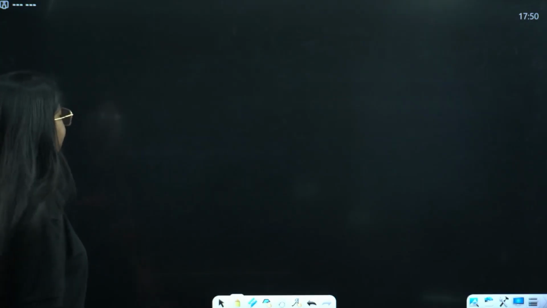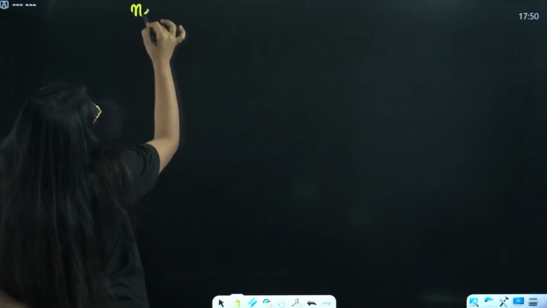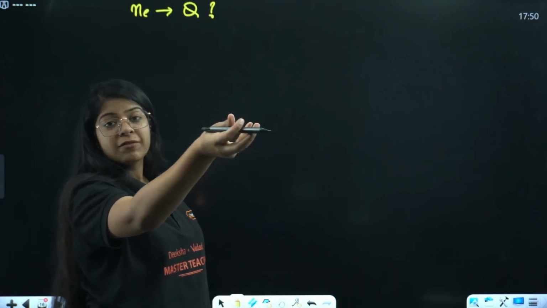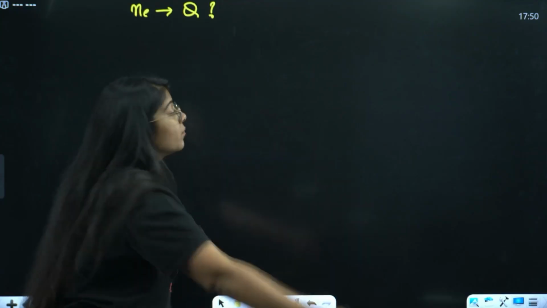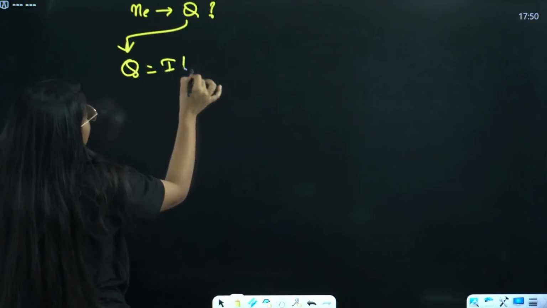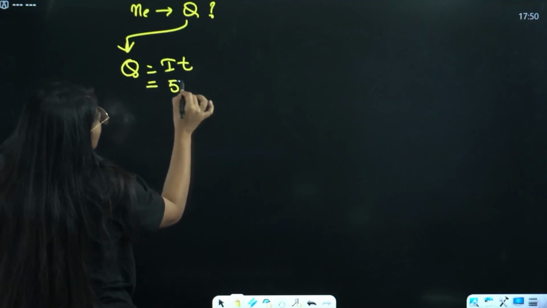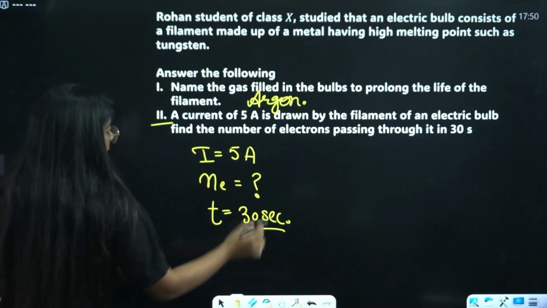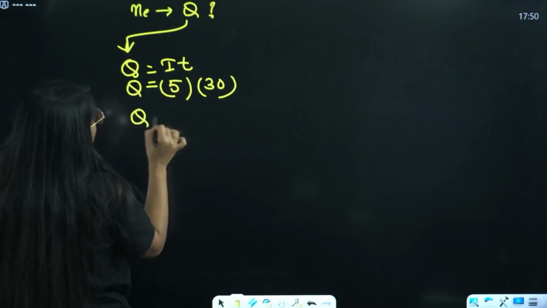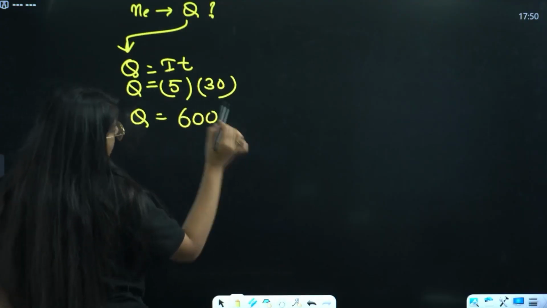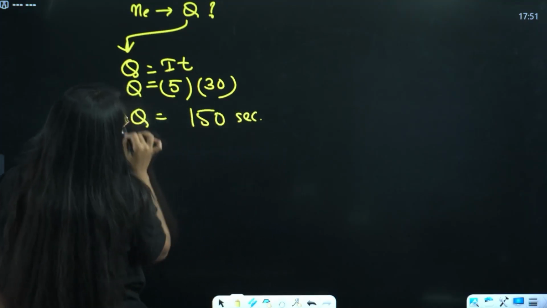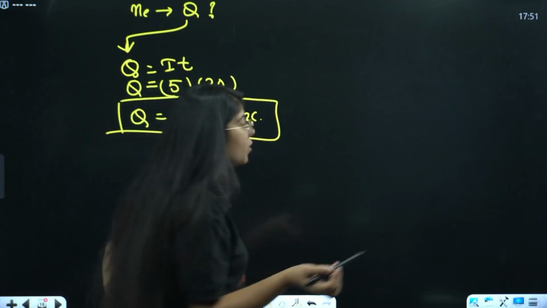Very easy, don't worry. First, to find the number of electrons, I should know Q, the actual charge. For that, I can use directly Q equals I into T. I is given as 5 ampere, T is 30 seconds. So I'll just multiply this and Q will be 150, right? Now I can easily solve for the number of electrons.